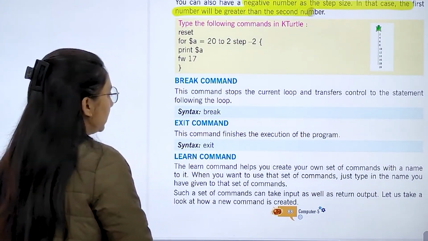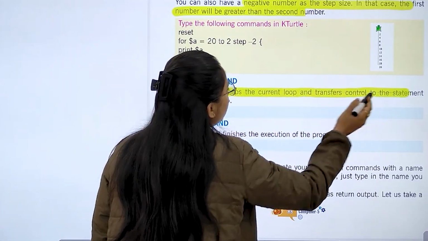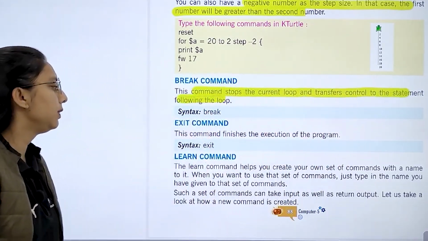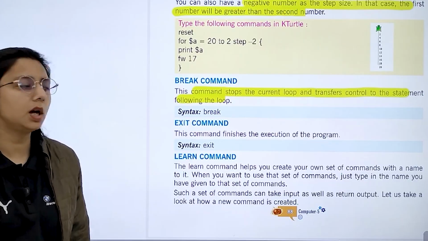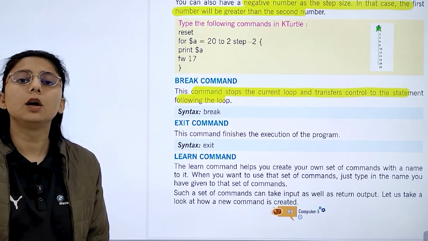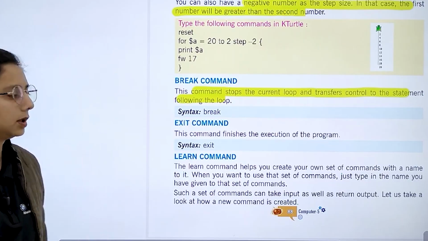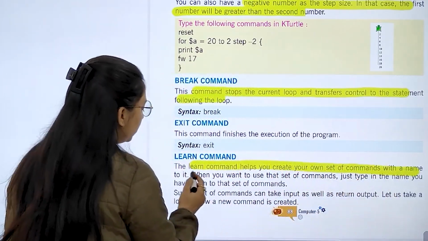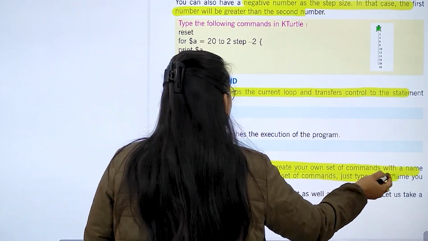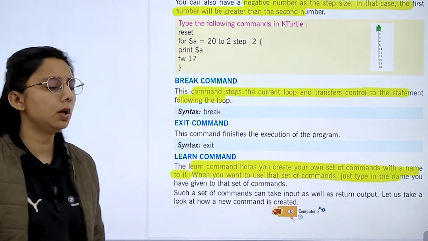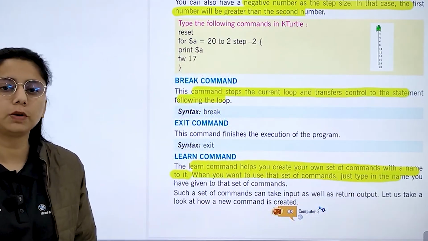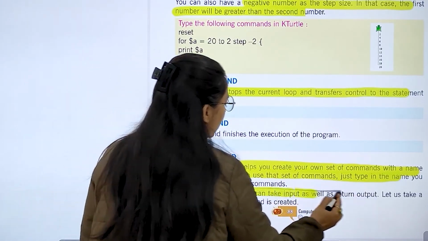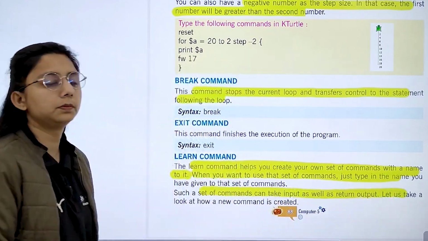Now we have the break command. This command stops the current loop and transfers control to the next statement. Then we have the exit command, which finishes the execution of the program. The learn command helps us create our own set of commands with a name of our choice. When you want to use the set of commands, just type in the name you have given to the set of commands. Right? Such a set of commands can take input as well as return output.